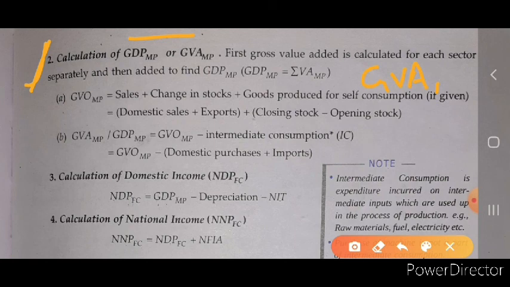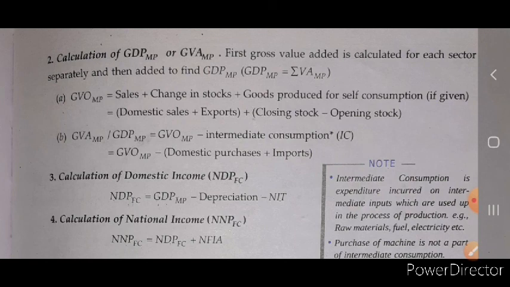MP. So what it will be included, it shows the GDP MP is equal to value added at the market price. Okay, simple, first what do we have to do? We have to calculate GVA MP, gross value added, for each sector, meaning primary sector, secondary sector and the tertiary sector, and then added to find the GDP.